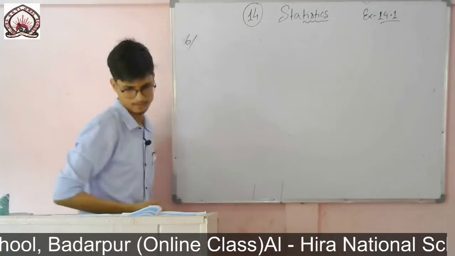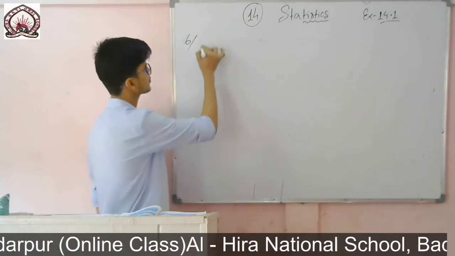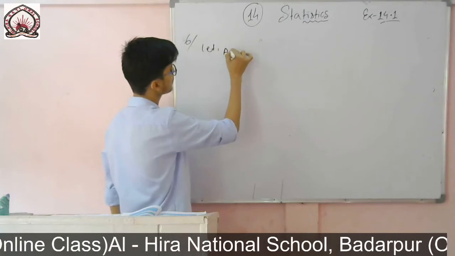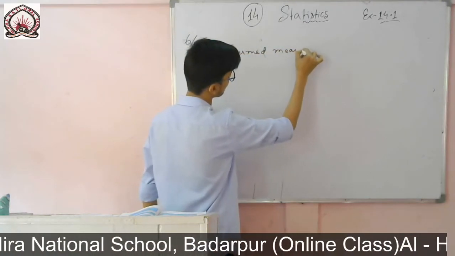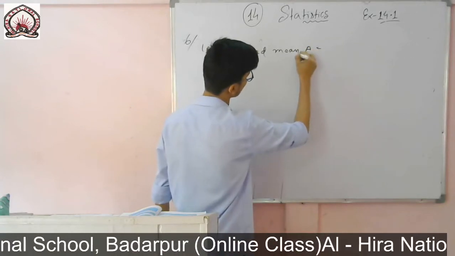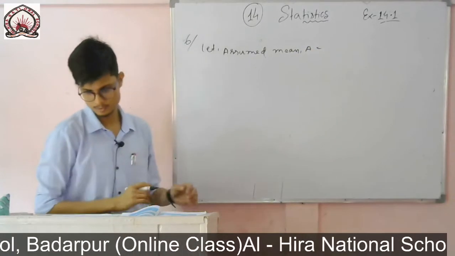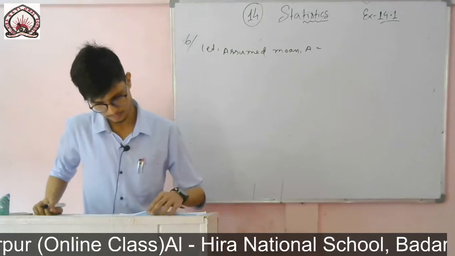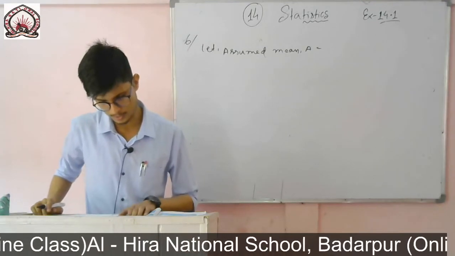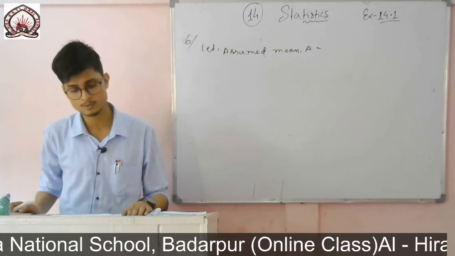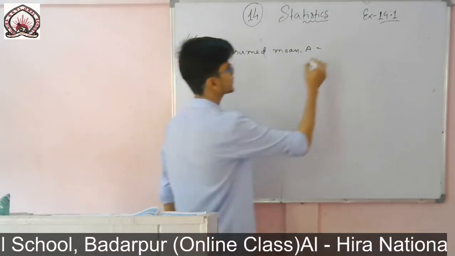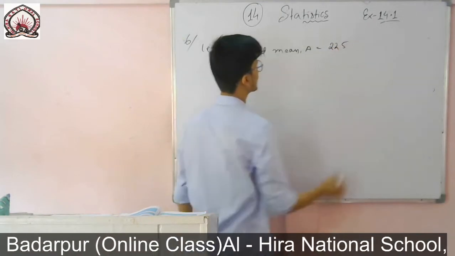Same as earlier, first of all we assume the mean a equals the third one, 200 to 250, that means the mid value 225. So assumed mean will be 225.